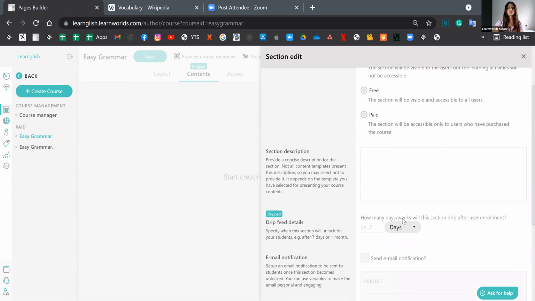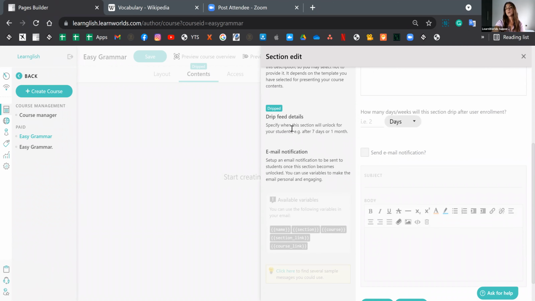You can add a little description for it, and then we'll have to configure the drip feed option. So we set this to drip by days. Now, this could be days or even weeks. It's entirely up to you. But if I set it to drip by days and set the number 2 over here, that would mean that if I enroll into this course today, this first section, or any section, would be available to me in 2 days from now. Until then, it would remain locked and I wouldn't have access to the learning activities inside this section, right?